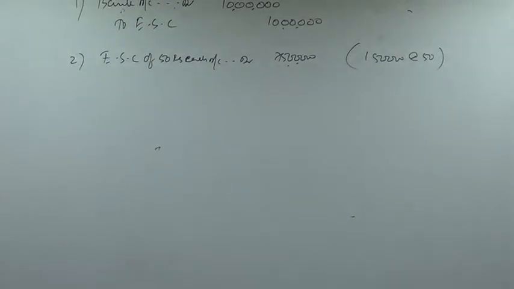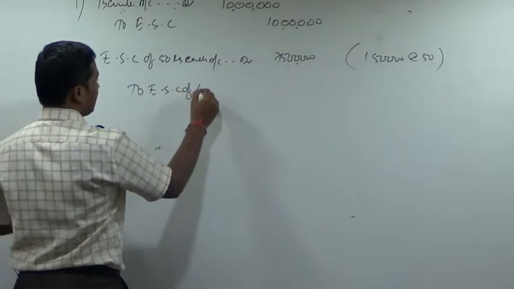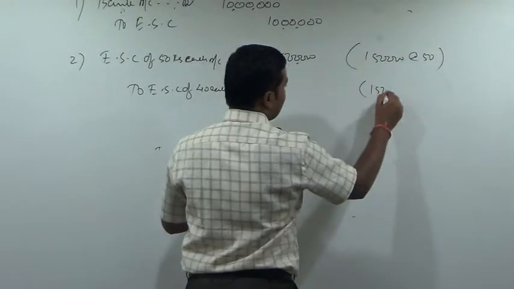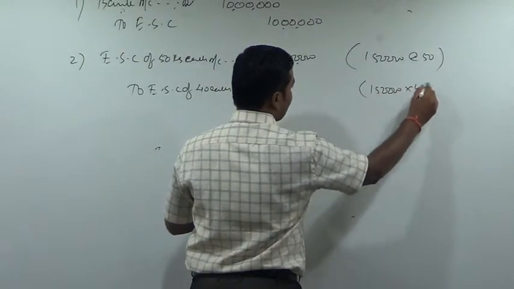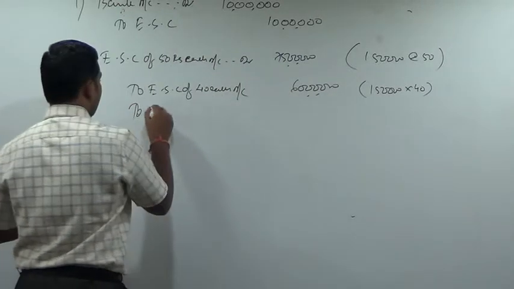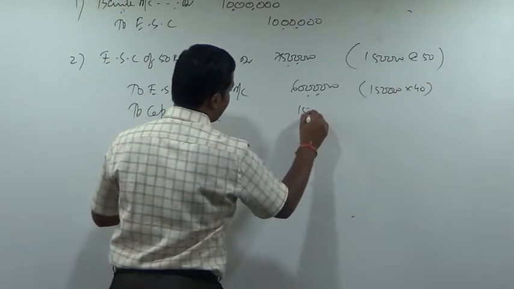Now these shares are converted into what shares? Into shares of only 40 each. To equity share capital of 40 each account, 1 lakh 50,000 into 40, how much? 60 lakh. Difference will be transferred to capital reduction: 15 lakh.